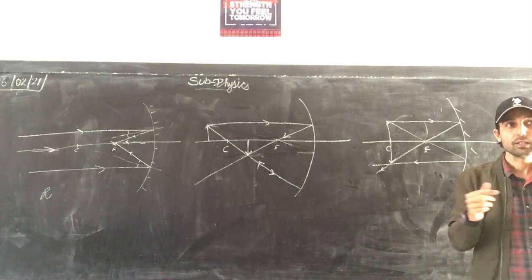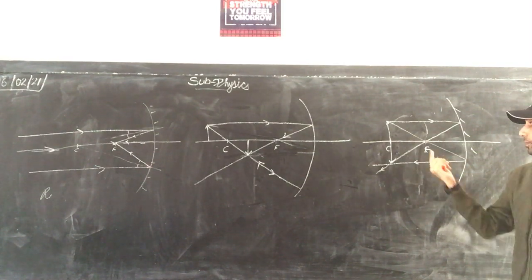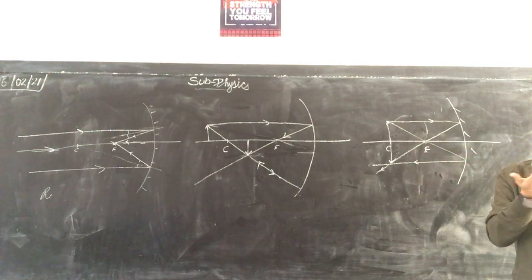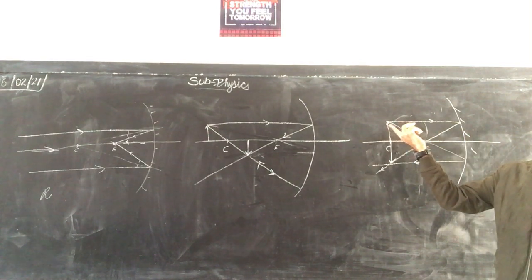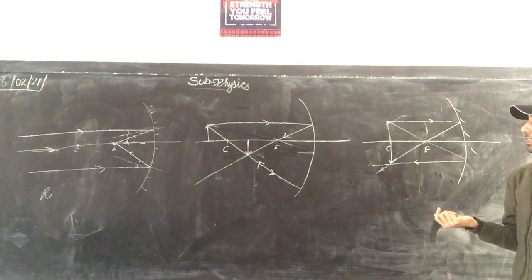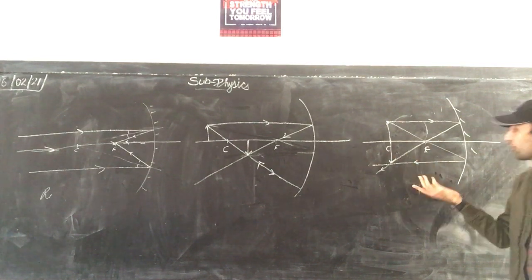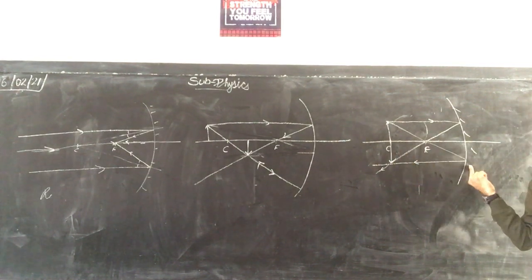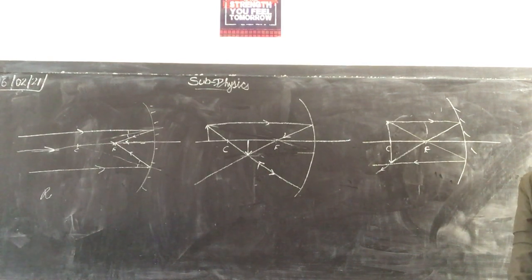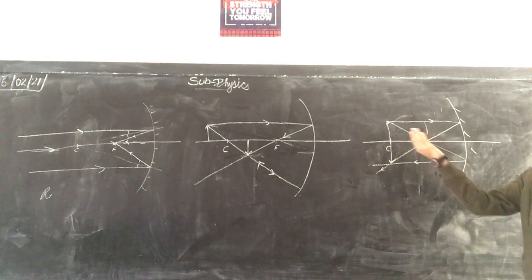Sir, in this case, if we take a ray from the center of curvature, then... You can take any ray, infinite rays are coming from it. Sir, if we take it from the center of curvature, it will never reflect, it will never reach the mirror. Object is at the center of curvature.